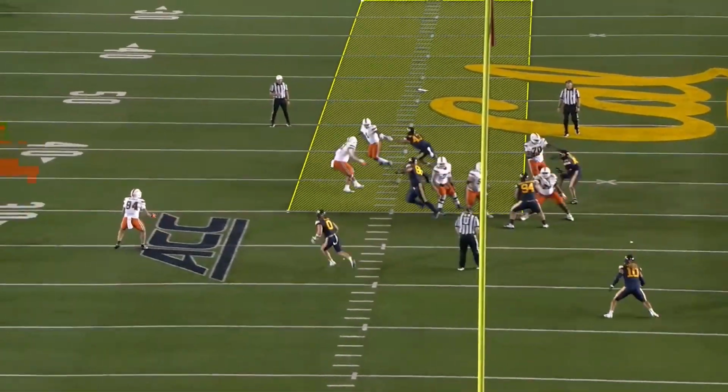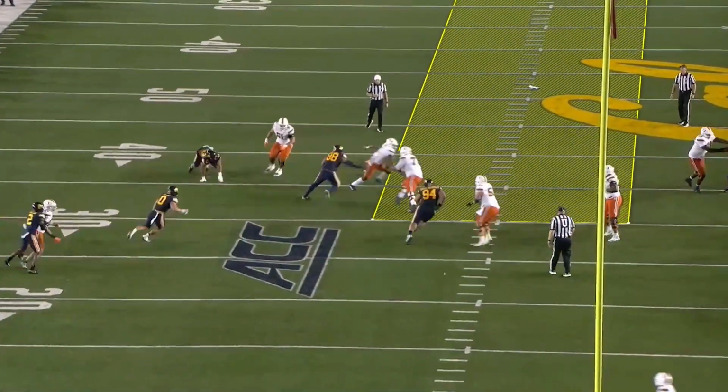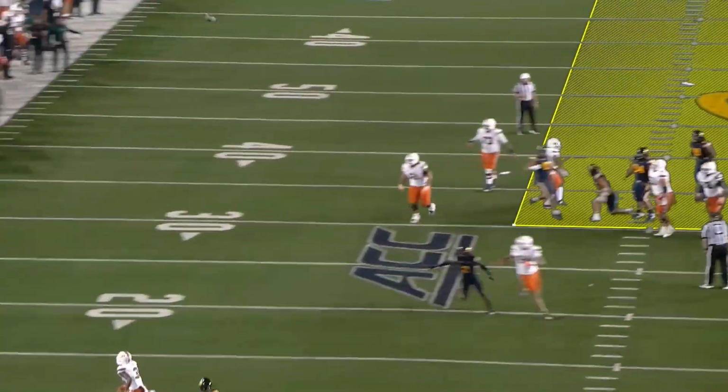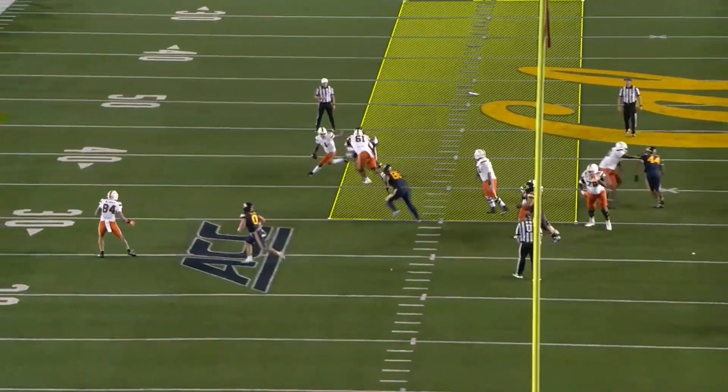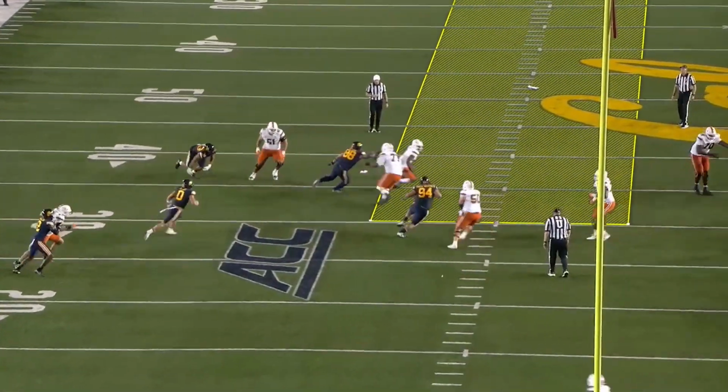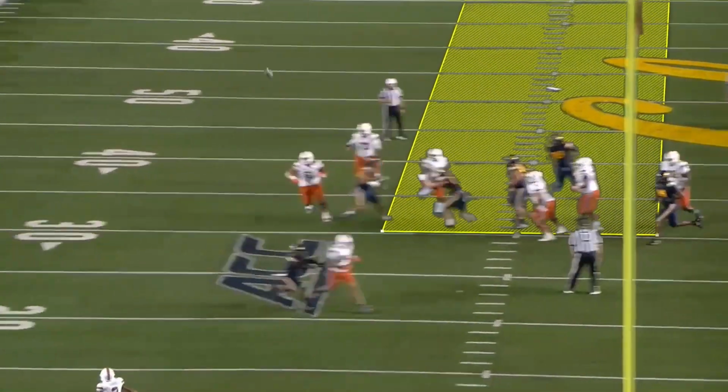But as we look at this with our tackle box here, the quarterback is clearly in the tackle box when he throws the ball away. But as we retrace the steps of the quarterback, he does scramble out of the tackle box and then retreats back in when he throws the ball.